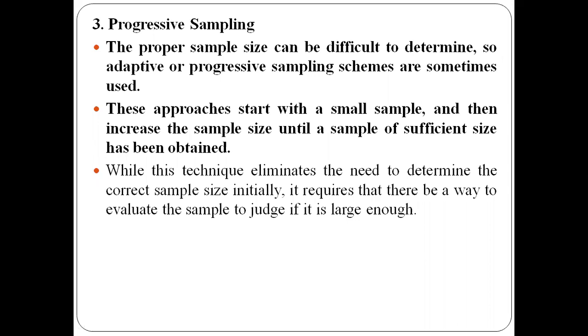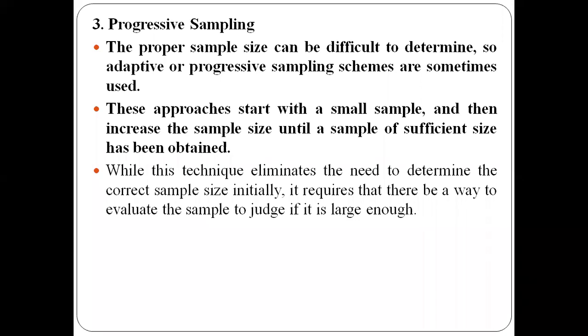Okay, as we have seen in the previous, the second type of sampling has a difficulty in determining the sample size. In order to avoid that difficulty, we can use progressive sampling. Progressive sampling will be used whenever it is difficult to determine the correct sample size. If you are unable to determine the sample size, then you can go for progressive sampling.